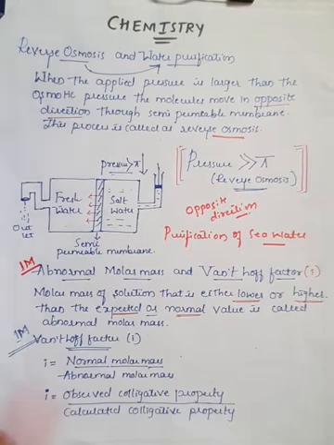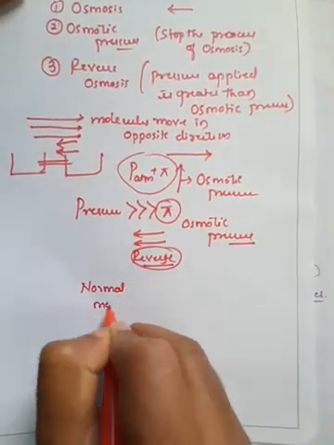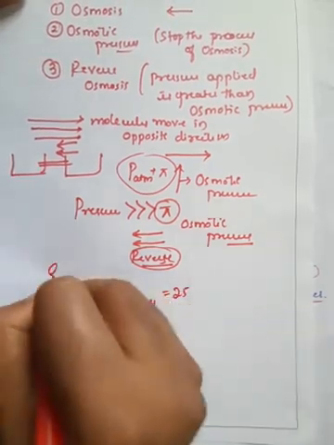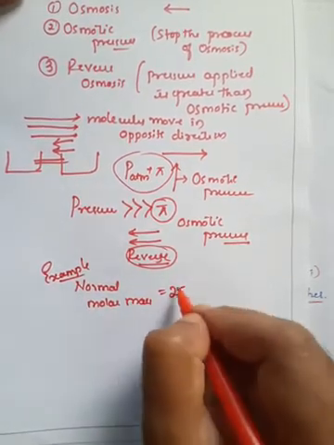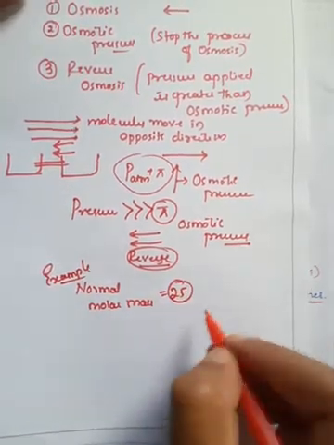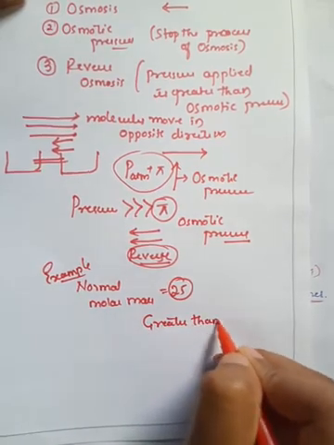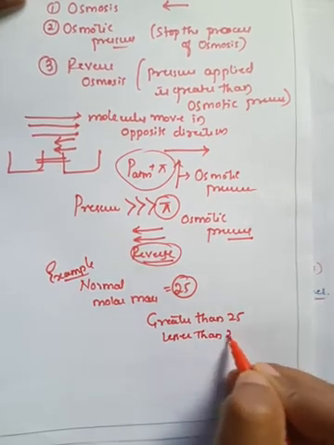For example, if the normal molar mass is equal to 25, this is just an example, it will not always be 25.